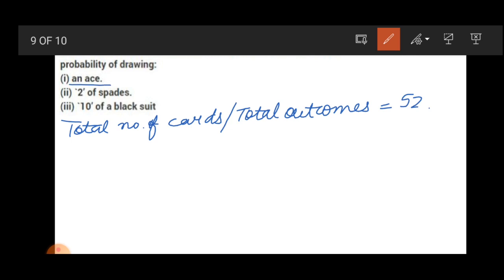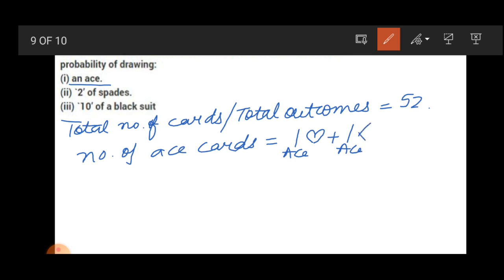The number of ace cards in 52 cards is 1 ace of heart, plus 1 ace of diamond, plus 1 ace of club, plus 1 ace of spade.